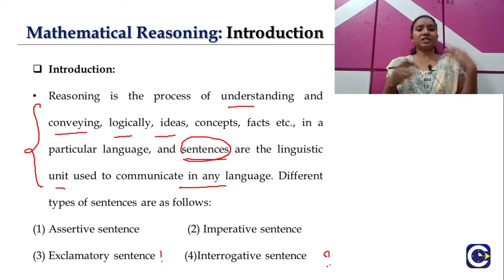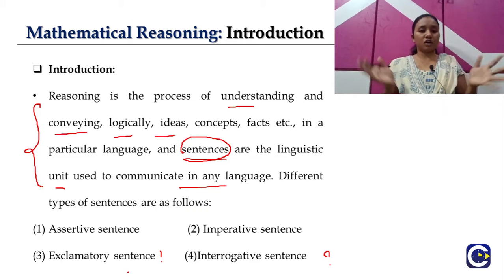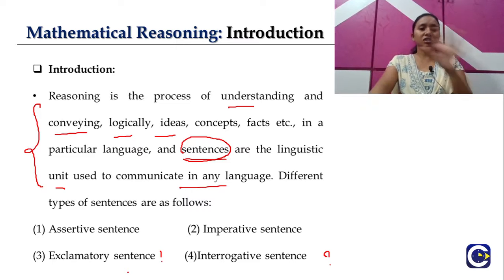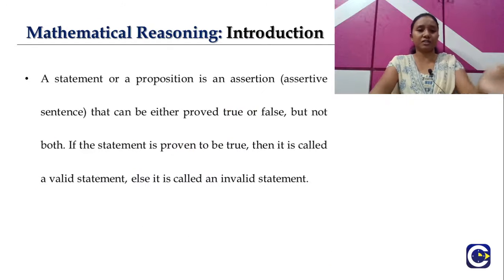These different sentences are the linguistic units used to communicate in any language. I hope you are familiar with these types, but let's not focus more on this concept. As of now we should be aware of the basic definition and a few types of sentences.